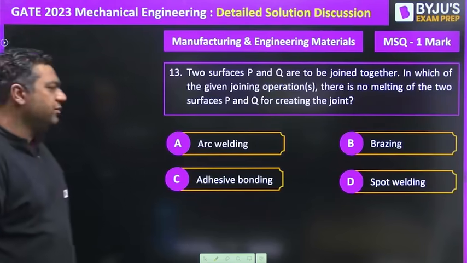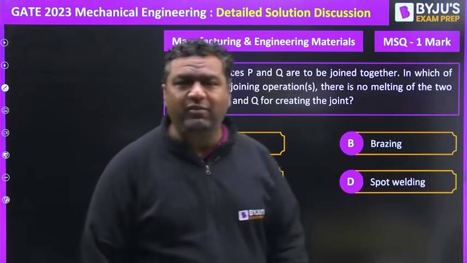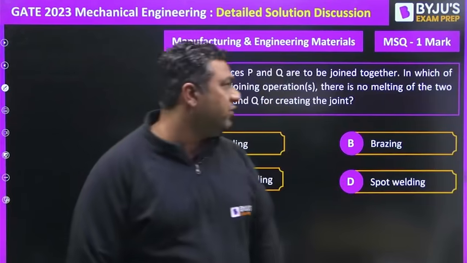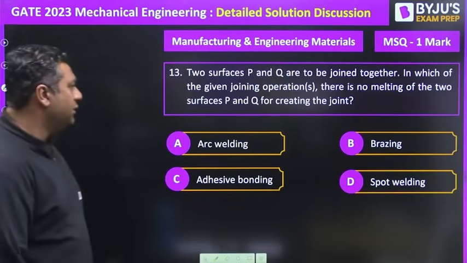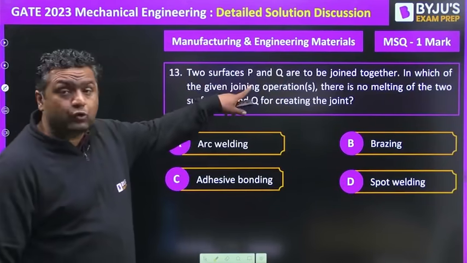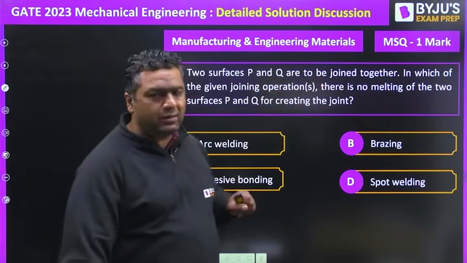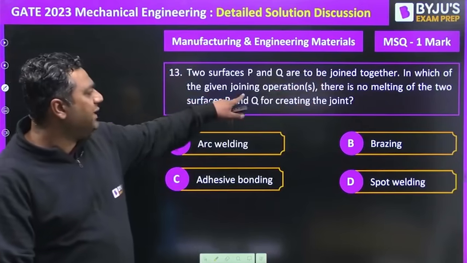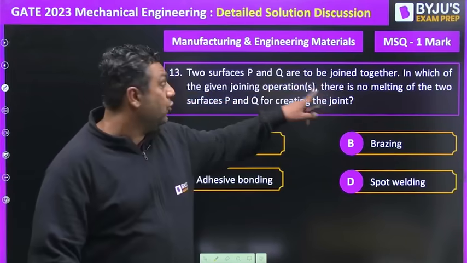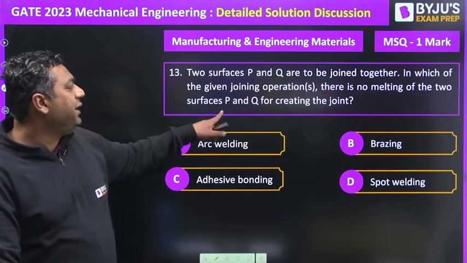Moving further to question number 13, guys. This question was from welding operations. It was a theory question, MSQ for 1 mark. Two surfaces P and Q are to be joined together. In which of the given joining operations is there no melting of the two surfaces P and Q for creating the joint?